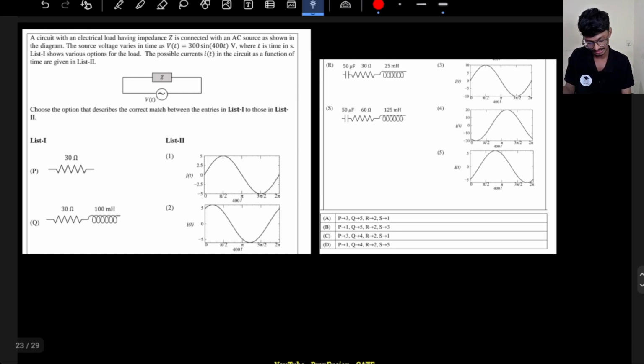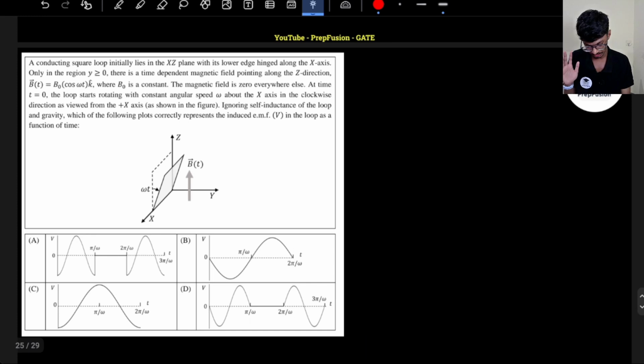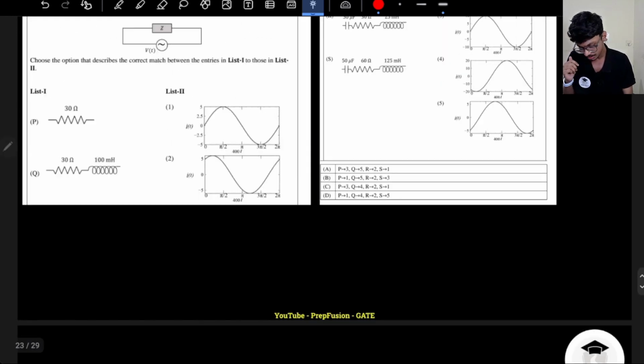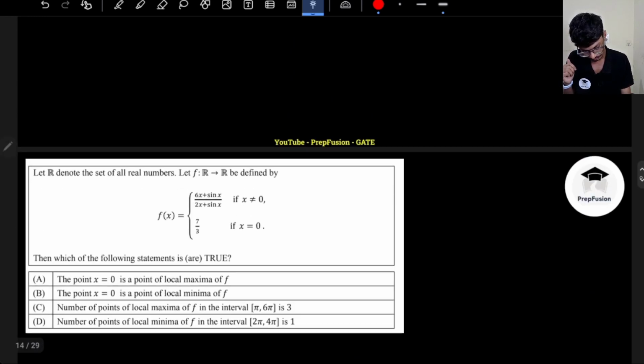In JEE they will solve in some different manner, but we are very expert in electrical and electronics engineering, so we will try to solve in our engineering manner. And this is the final one. This also is a very good question. So let's try to solve the first one.